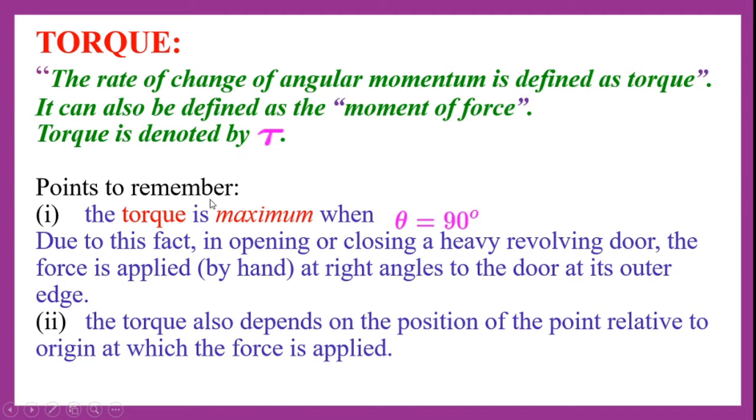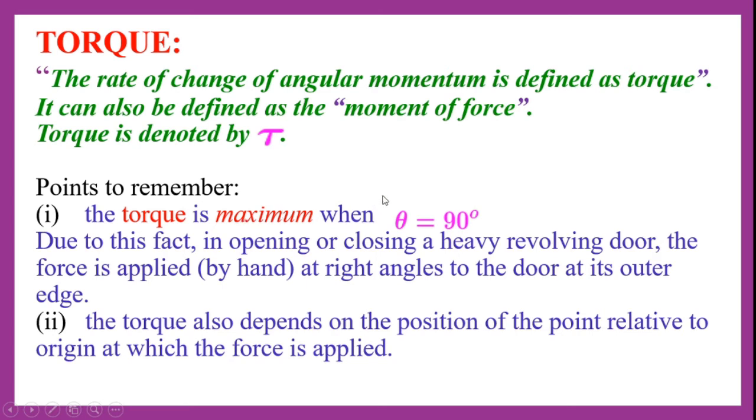A few points to remember while discussing torque: the torque is maximum when theta is equal to 90 degrees, as we all know. Here we have shown the rate of change of angular momentum, that is dL by dt, where L is equal to R cross F. So R cross F is nothing but L is equal to RF sin theta. RF sin theta means whatever force we are applying to the perpendicular distance will be maximum when theta is equal to 90 degrees. At that point the torque will be maximum.